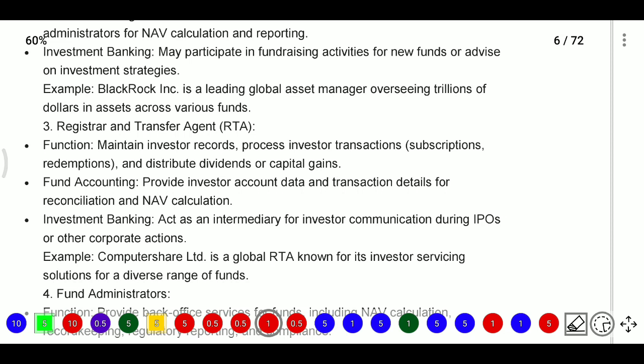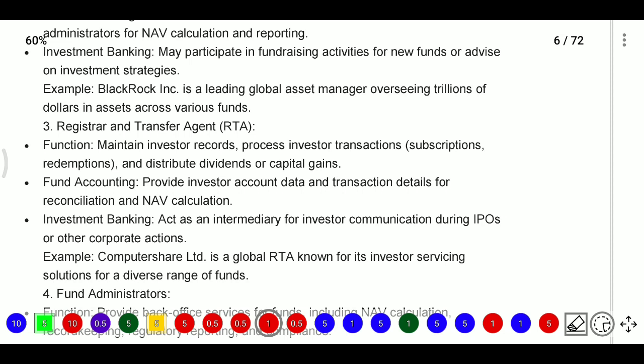Next, RTA, that is Registrar and Transfer Agency. The Registrar and Transfer Agent maintains investor records and processes investor transactions. For example, investors have subscriptions and redemptions, and the RTA distributes dividends and capital gains. So in fund accounting, they provide the investors' account data and transaction details for reconciliation and NAV calculation.